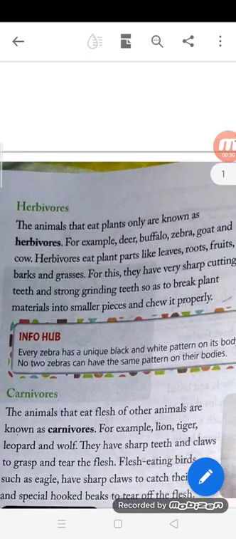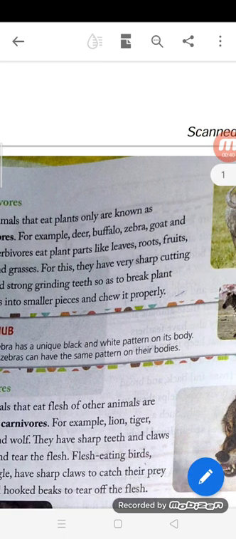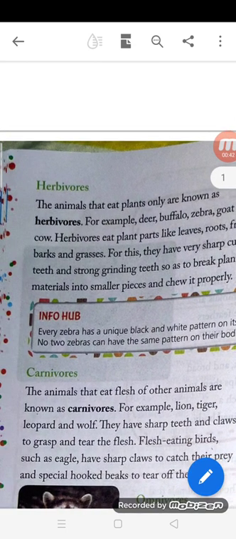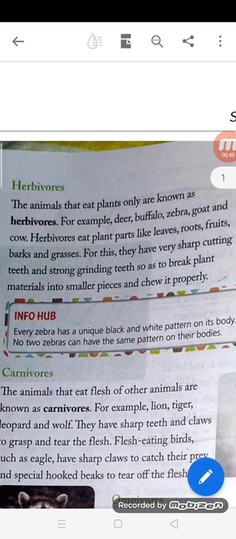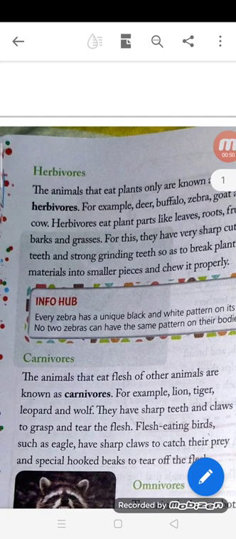Herbivores. Plant eating animals are known as herbivores. So, animals that eat plants only are known as herbivores. For example, deer, buffalo, zebra, goat, and cow. They are mainly herbivores. Herbivores eat plant parts like leaves, roots, fruits, barks, and grasses.